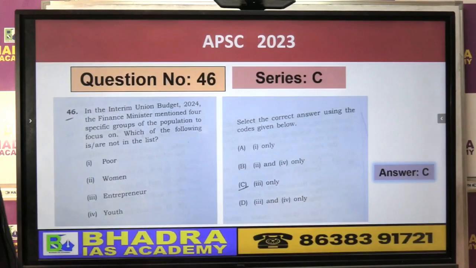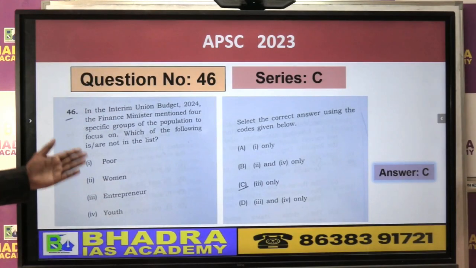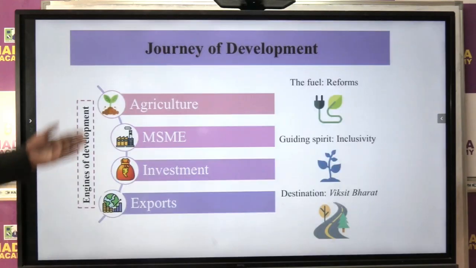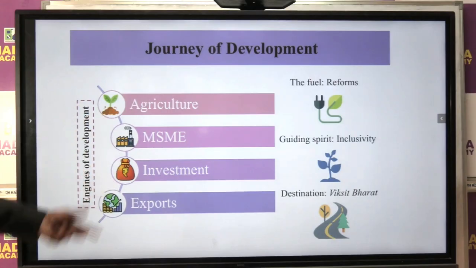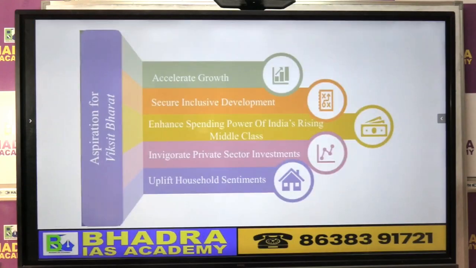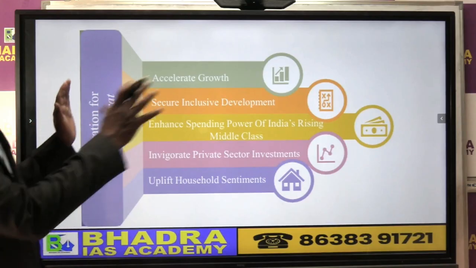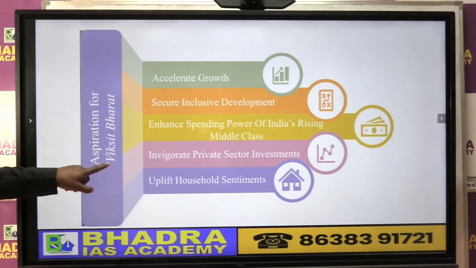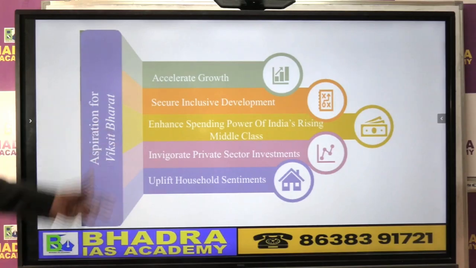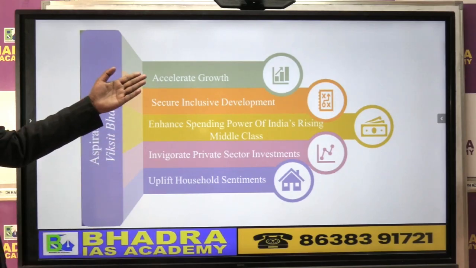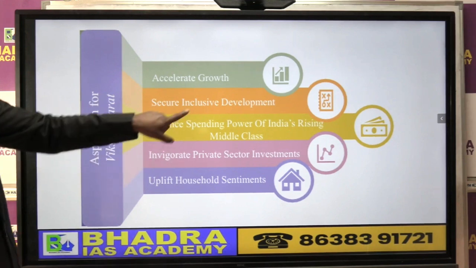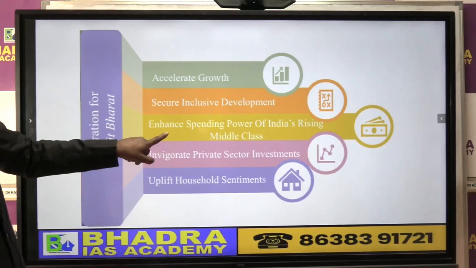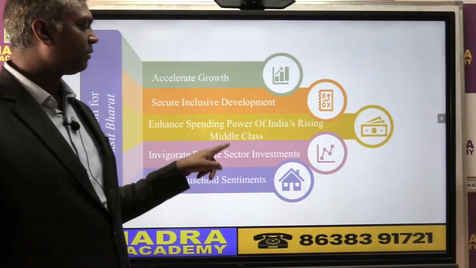Now यही क्वेश्चन मैंने पहले आपको बोला था, पहले पूछे थे which are the 4 pillars. Same way they can ask you this time which are the 4 engines, be prepared. Now ये जो ग्रोथ हमारा स्टोरी है, इसमें गवर्नमेंट फोकसेस फॉर द विकसित भारत. What are the aspirations? First is to increase the GDP growth, as I already told you, inclusive growth, सबका साथ सबका विकास. Then enhance the purchasing power of the middle class.